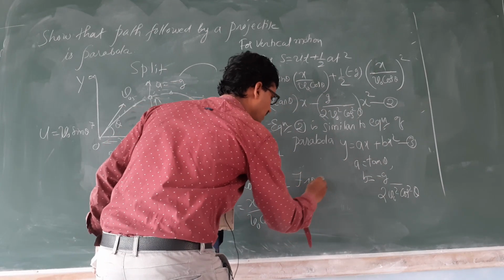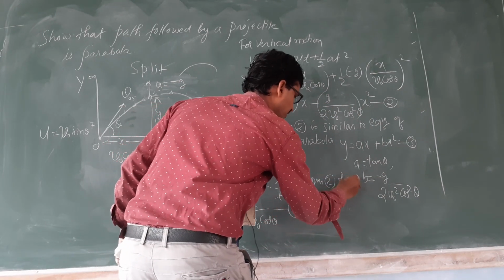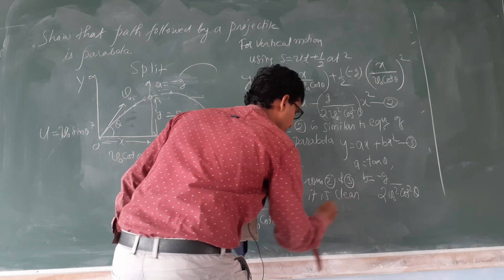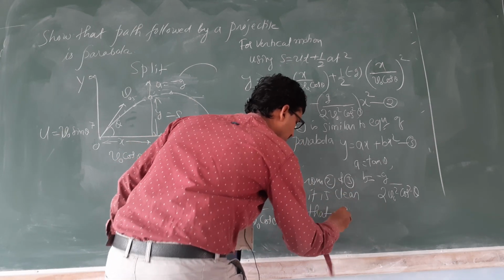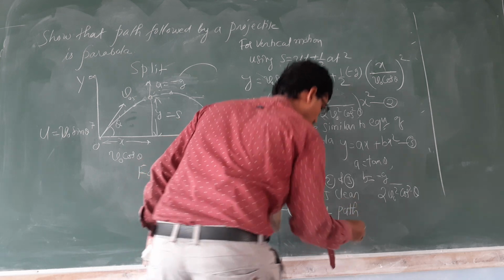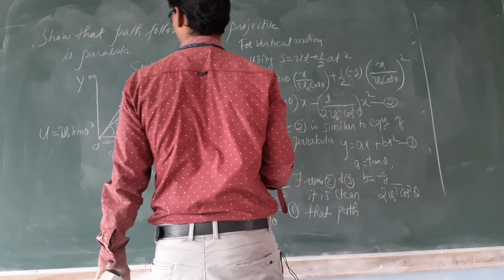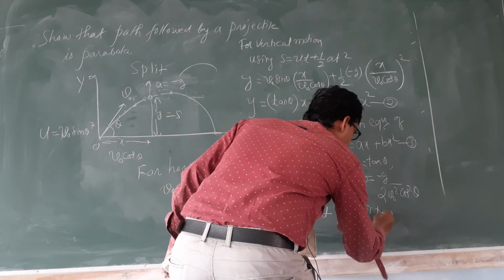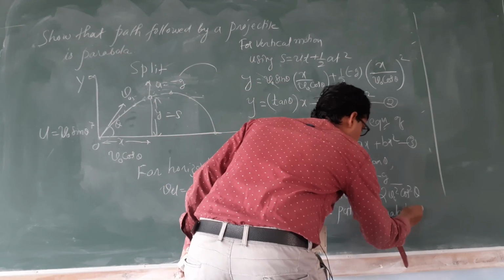From 2 and 3, it is clear that the path followed, or trajectory, is a parabola.